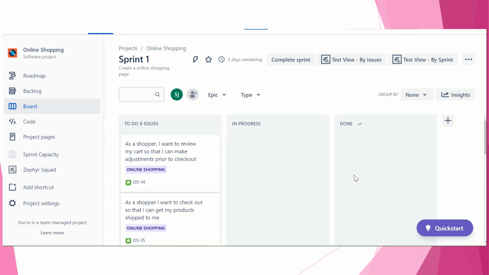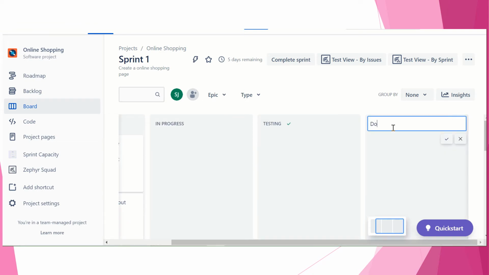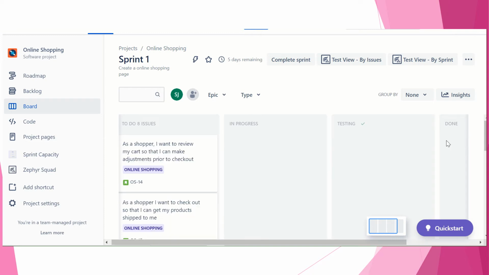We can also add a column. If you want to edit it, you can edit it. You can just choose here testing. In your board, you can choose testing. See, it is updating, and you can click on plus and write here done. So you have added the 4 columns like that.